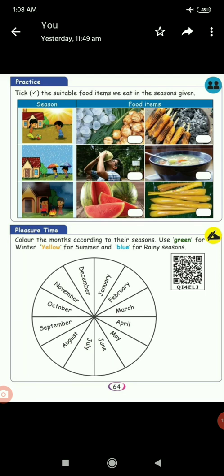Next, color the months according to their seasons. Use green for winter, yellow for summer, and blue for rainy season. See the previous pages and color it properly and correctly.